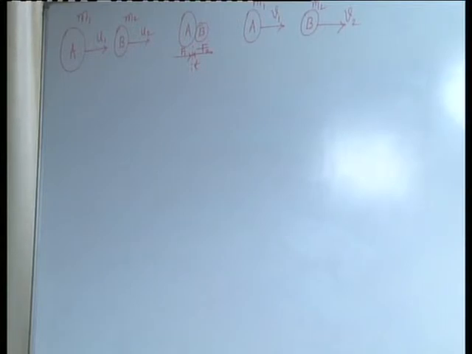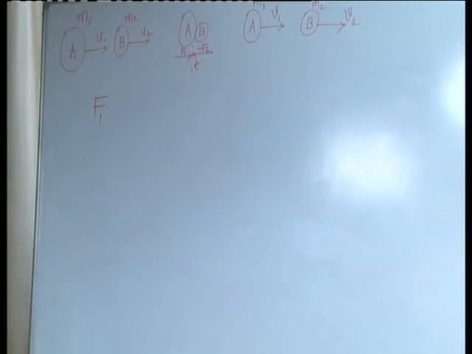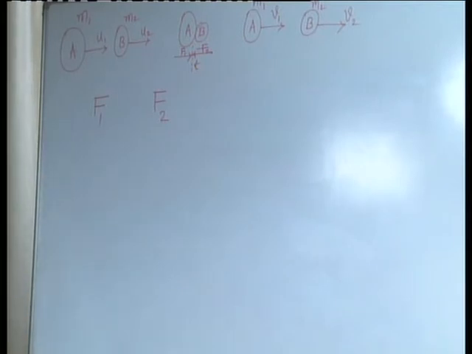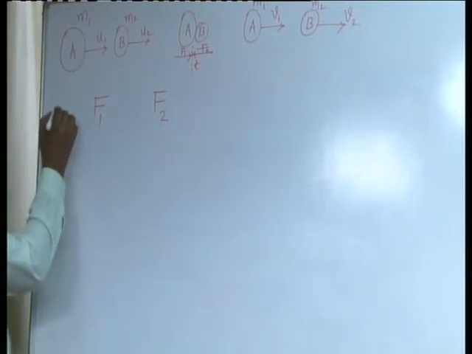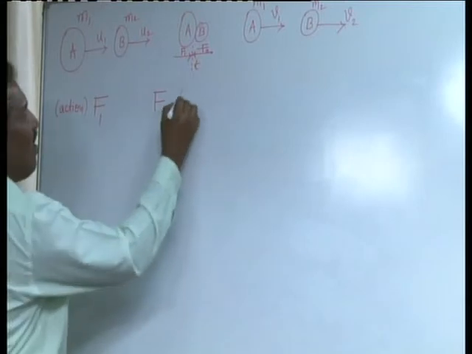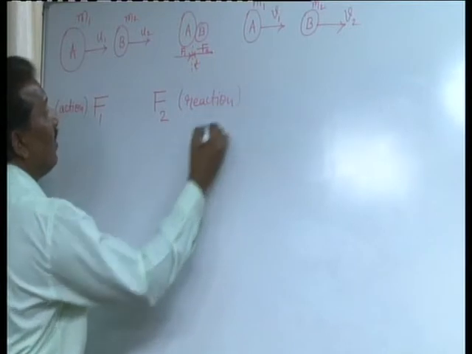Now the question is, what is the force exerted on B by A? It is F1. So I repeat, F1 is the force exerted on B by A. Similarly, F2 is the force exerted on A by B. If you call one an action and the other a reaction, then according to Newton's third law of motion, action and reaction are equal and opposite.